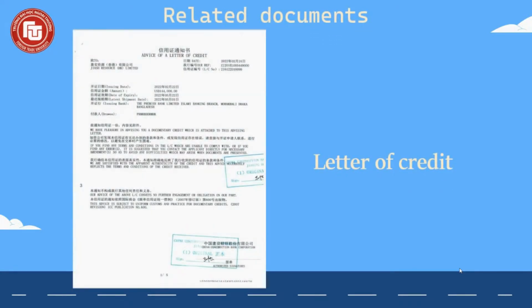The document number 3, letter of credit. The letter of credit, or LC, is a letter from a bank guaranteeing that the buyer's payment to the seller will be received on time and for the correct amount. In this case, firstly, the buyer paid the amount to the issuer bank, the Premier Bank Islami Banking Branch, and opened the LC application to them. This bank then sent the LC to the seller through a negotiating bank. After receiving the LC,